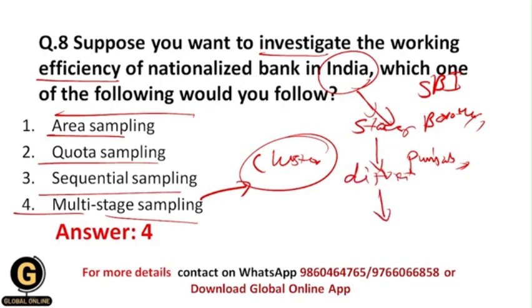Then within the districts I will make subgroups of towns or villages, and subsequently I will choose the nationalized bank, and after that I will investigate the working efficiency of that specific nationalized bank. That's why this technique would be more efficient, because by using it I can reach each and every nationalized bank in India, so that I can investigate their working efficiency more accurately.